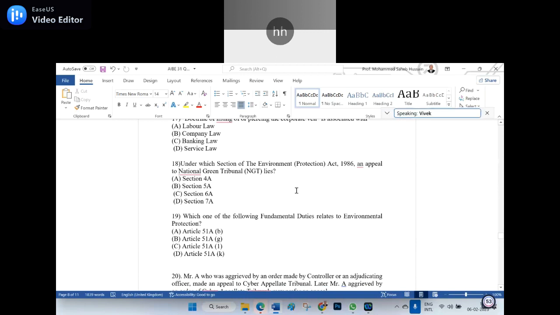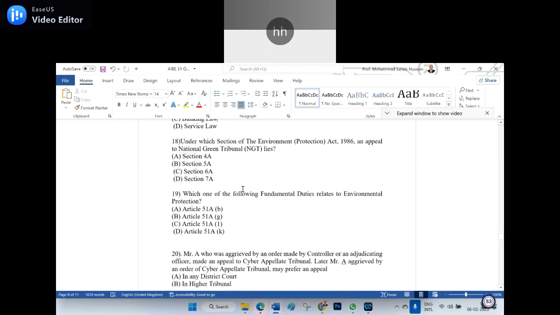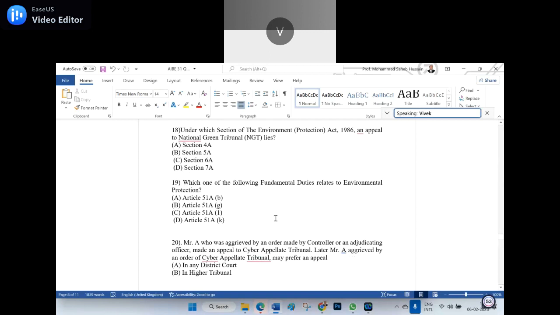Yeah, the 18th question. Under which section of the Environment Protection Act, 1986 does an appeal to the National Green Tribunal lie? Okay. Section 5. I myself did not know the section answer. 5A. But I can shoot it out of 4, 5, 6, 7. I think B is the right answer. Yes, sir. To be frank, I don't know this answer. But my earlier teaching gives me the sense that perhaps B is the right answer. I need not check again. No need, sir. Okay, B is the right answer.